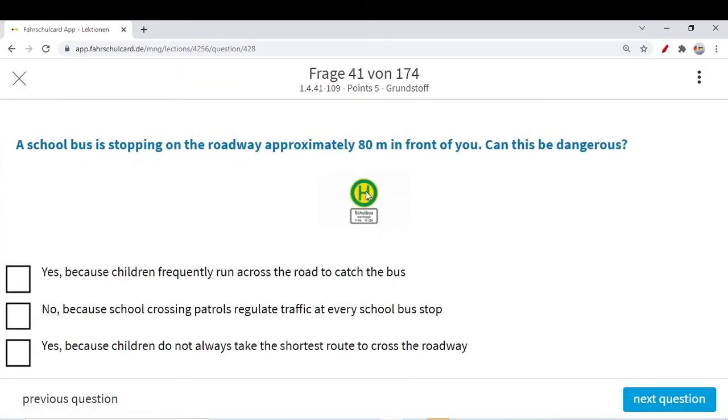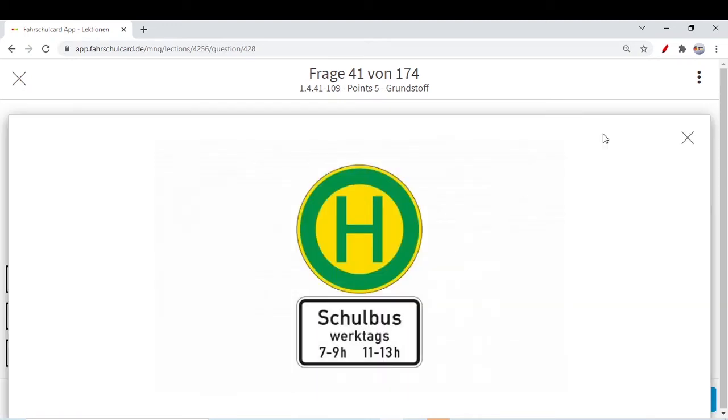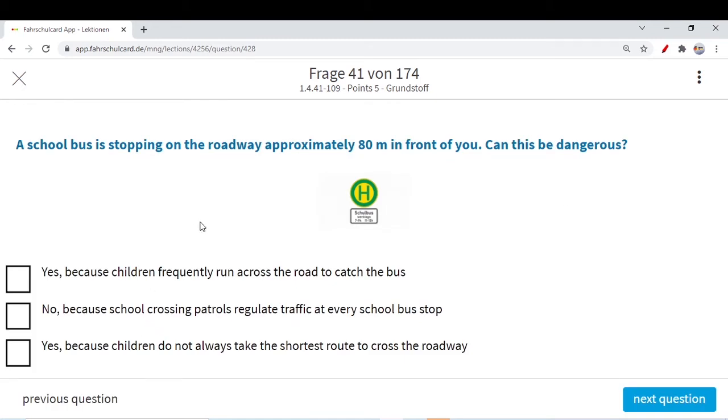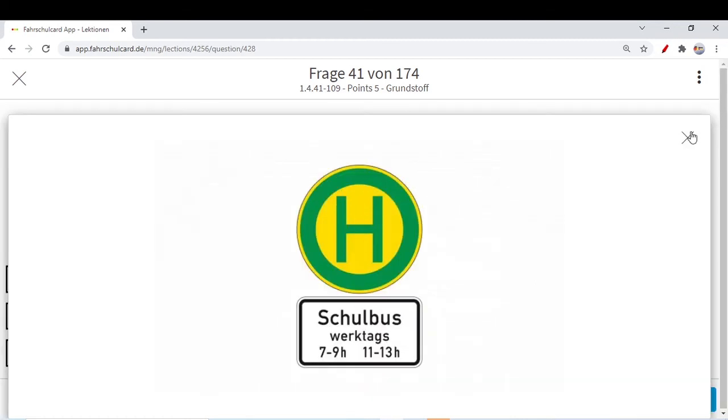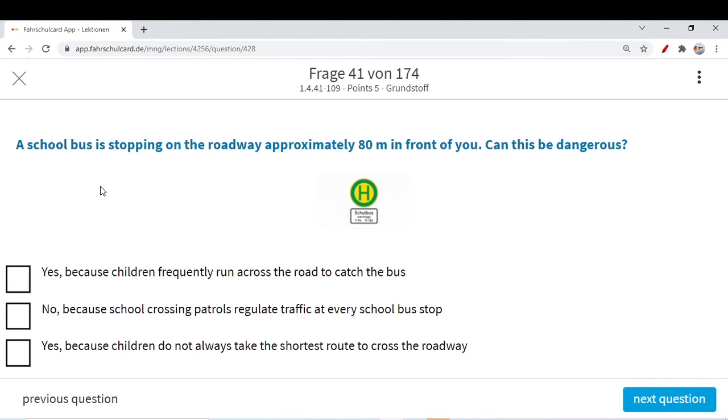Our next question: a school bus is stopping on the roadway approximately 80 meters in front of you. Can this be dangerous? Like we have already seen a question related to this traffic sign 2 to 3 questions back, that it's a school bus stop where the school bus comes during these timings. So you see you are traveling on this road and 80 meters in front of you, you see the school bus stopping. So can this be dangerous? Yes, because children do not always take the shortest route to cross the roadway. Yes, this could be dangerous because normally children play around, they don't take the shortest way, they move around the road and then they cross the road.